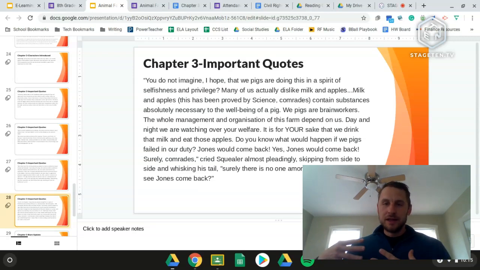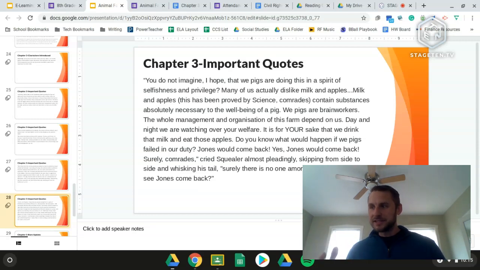So this is the explanation that Squealer gives to the other animals. Obviously, I think he's taking advantage of the fact that he knows more than the other animals and can think more clearly, but basically saying to these animals, we're eating these apples and drinking this milk for you. We are the ones who are keeping Jones from coming back.